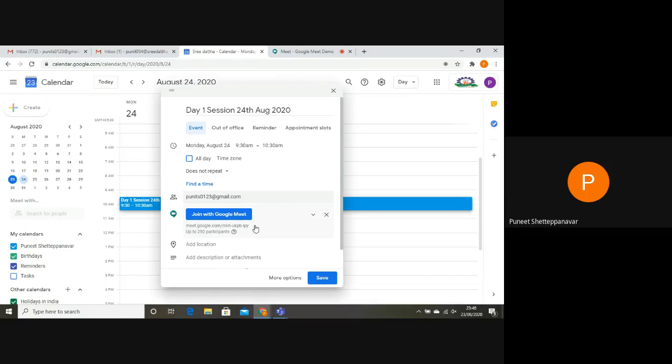And since we are logged in with our college domain, we have 250 participant eligibility. Okay, sir. So then also we will get a recording option, right? That is what I am doing now.